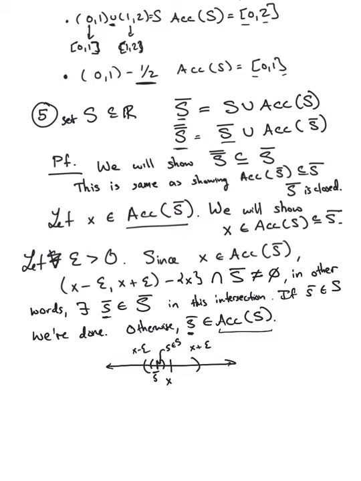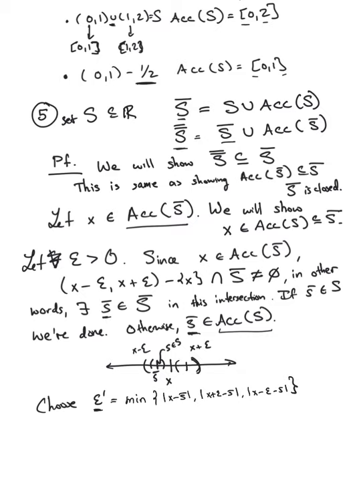So otherwise S bar is in here. So if we choose epsilon prime to be the minimum of either X plus epsilon minus S bar, or S bar minus (X minus epsilon). I'm just cooking up a way so that no matter where S bar is, we're taking a neighborhood where the epsilon prime neighborhood is going to be contained in the X minus epsilon to X plus epsilon neighborhood.